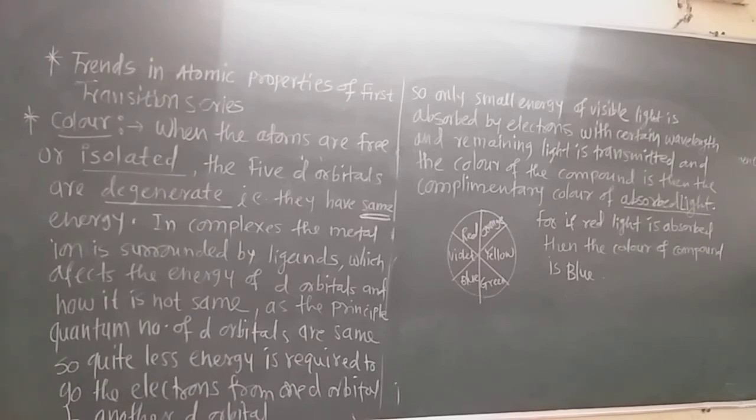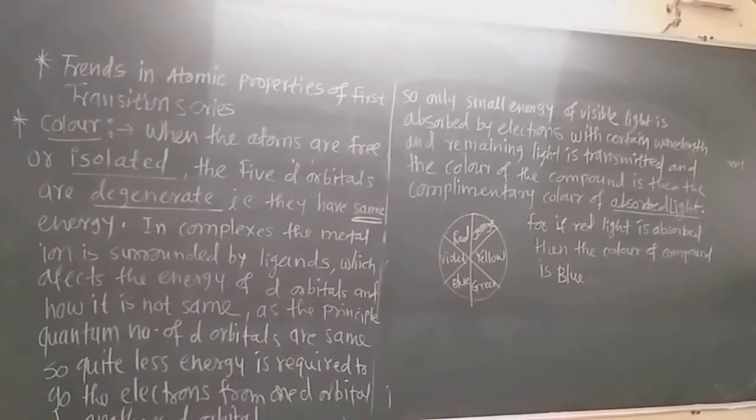When the electron moves from one d orbital to another, only a small part of the visible light, of a certain wavelength, is absorbed by the electrons, and the remaining light is transmitted.